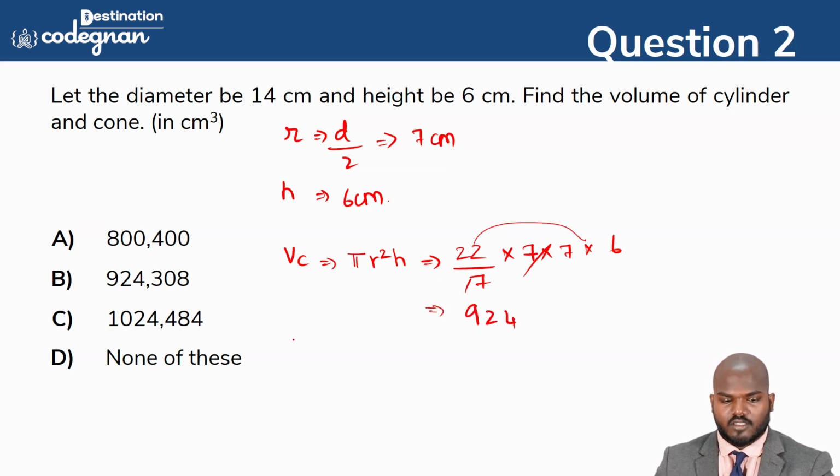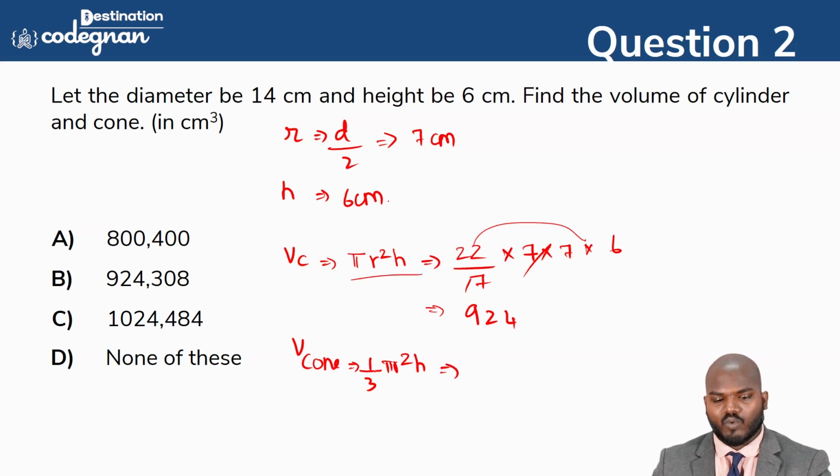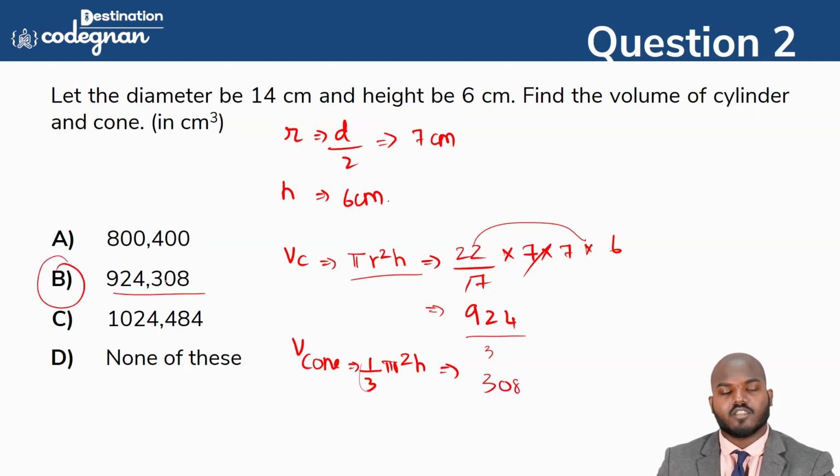So next, the volume of the cone is 1 by 3 pi r square h. It is the same value, but 1 by 3 is the only extra factor. So if I put pi divided by 3, I'll get the value 308. So option B is the correct answer in this question.